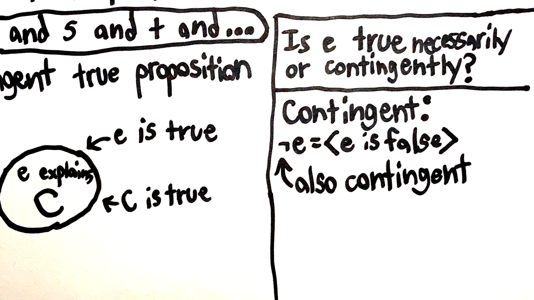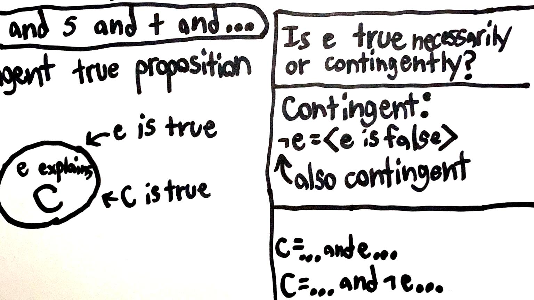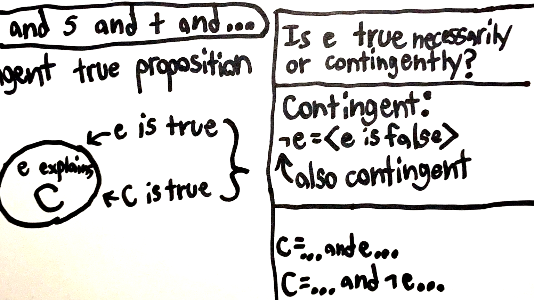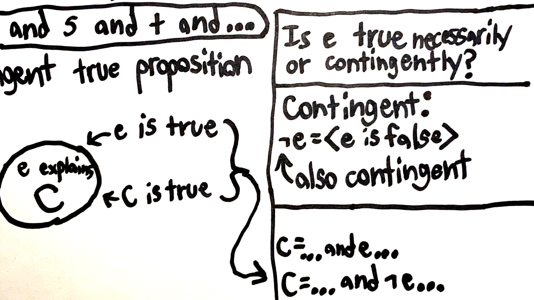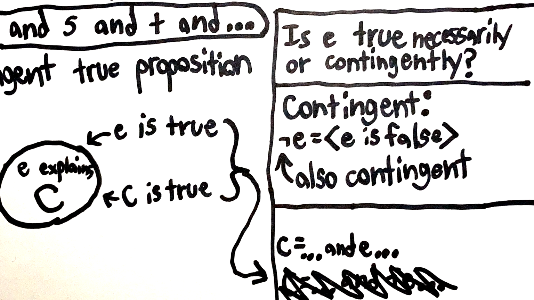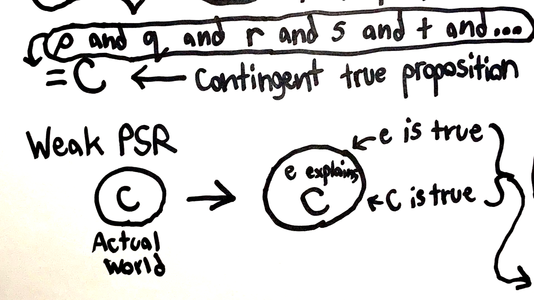Now here in the actual world, either E is contingently true or not E is contingently true. And all the contingently true propositions in the actual world go into C, so C includes either E or not E. But there's a consistent possible world which has both C and E in it. This would be inconsistent if C included not E. So C must contain E rather than not E. But since C is true in the actual world, then E, which is contained within C, is also true in the actual world. So whatever explanation of contingent reality there is in that other possible world is also over here in the actual world.